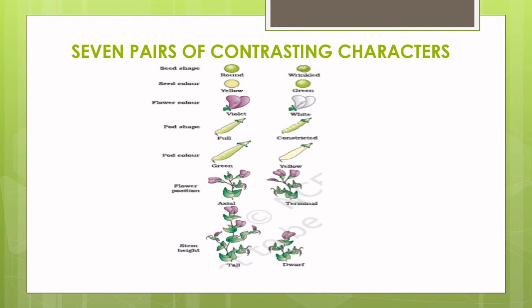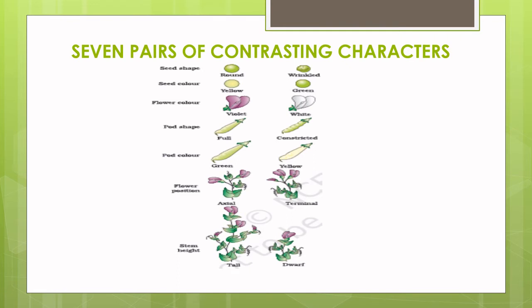Now, the 7 pairs of contrasting characters studied by him were: stem height, which was tall or dwarf; flower color, either violet or white; flower position, either axial or terminal; pod shape, either inflated or constricted; pod color, either green or yellow; seed shape, either round or wrinkled; and seed color, either yellow or green.